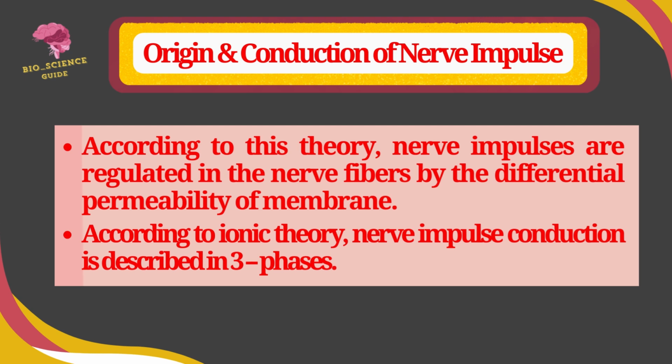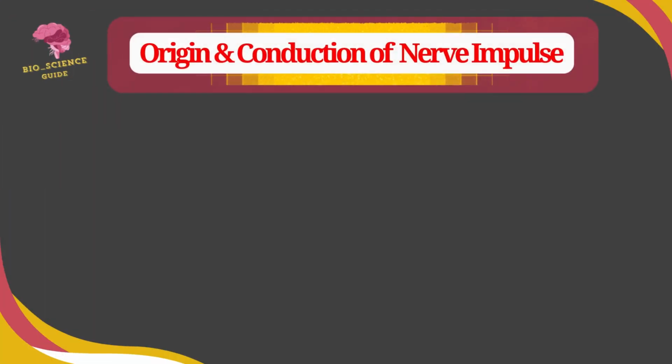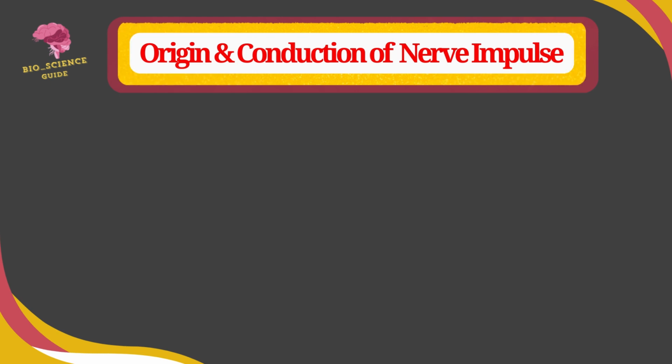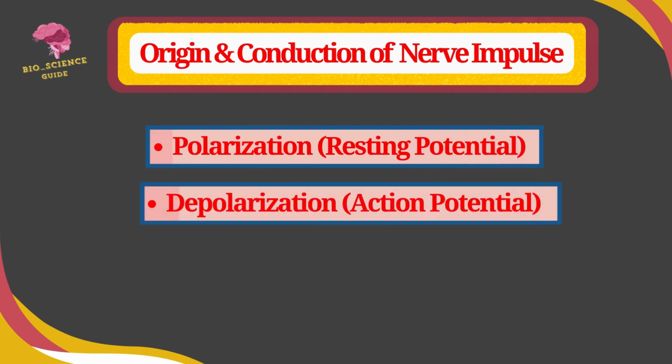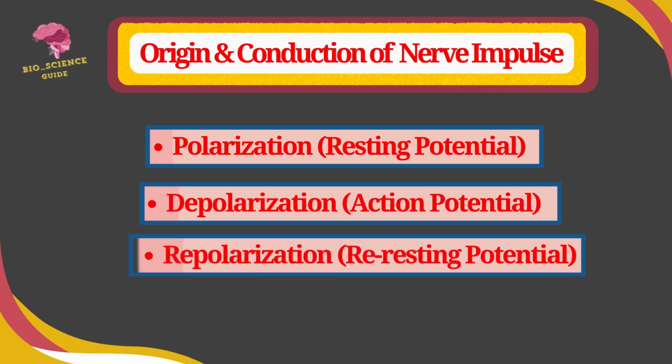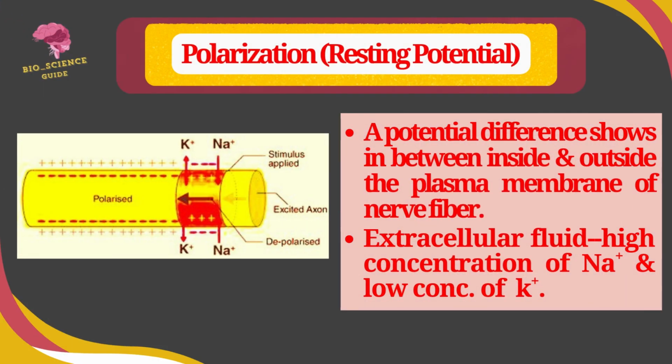According to this ionic theory, nerve impulse conduction is described in three phases: polarization or resting potential, depolarization or action potential, and repolarization or re-resting potential.